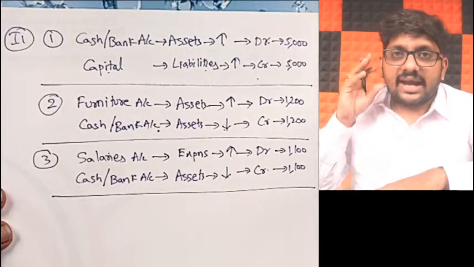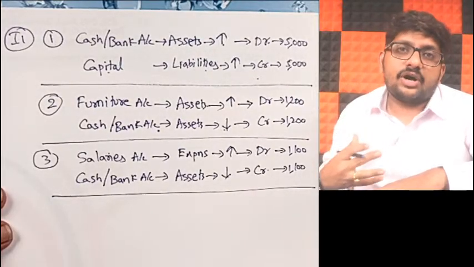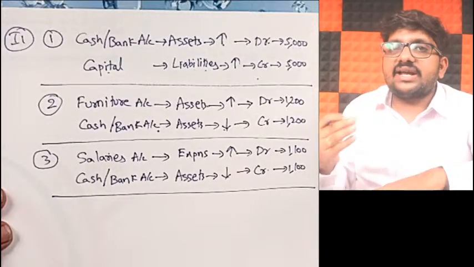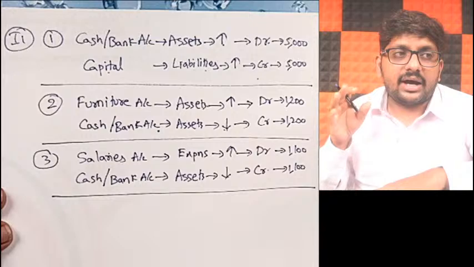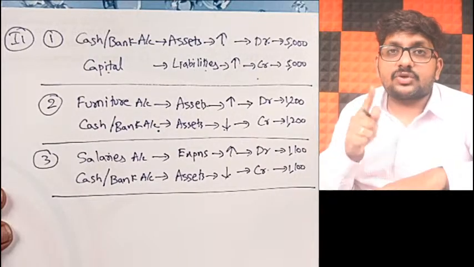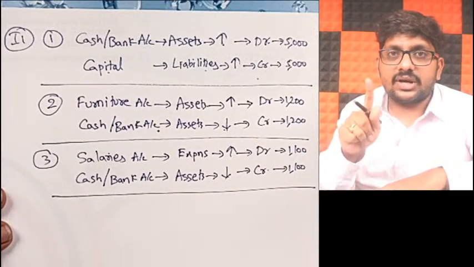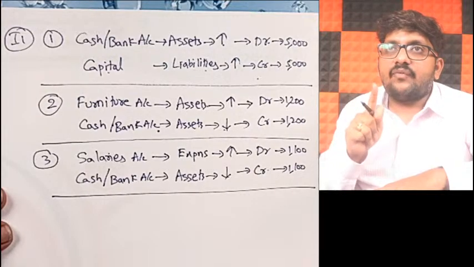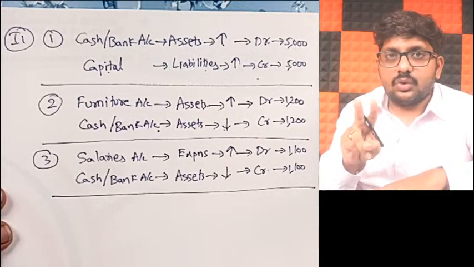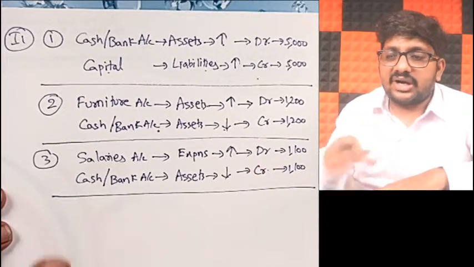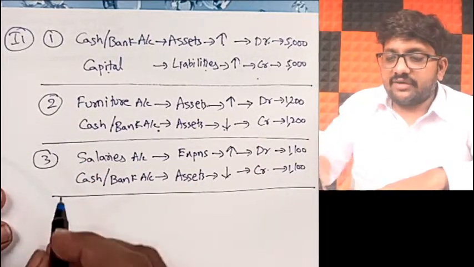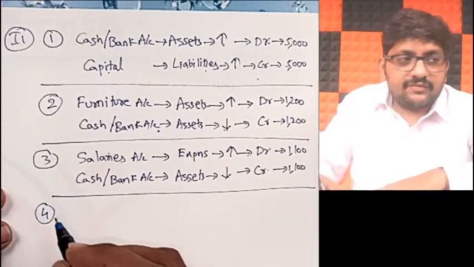Very simple. Your explanation, your understanding is very, very important, friends. Reasoning. Why are you debiting? Why are you crediting? That is very, very important. If you have missed, if you are unable to follow, I sincerely request, go to my journal entries 1 class, class 2. Please thoroughly see that video, and you will be able to understand all these things very easily.